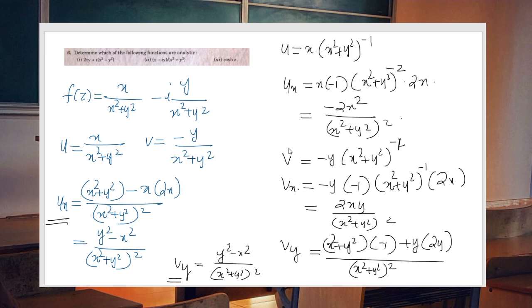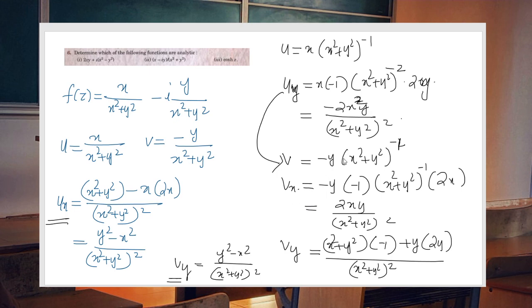And what about uy? Here it is, uy. So it is 2xy. uy is minus 2xy. So uy is negative of vx. So it satisfies Cauchy-Riemann equation.